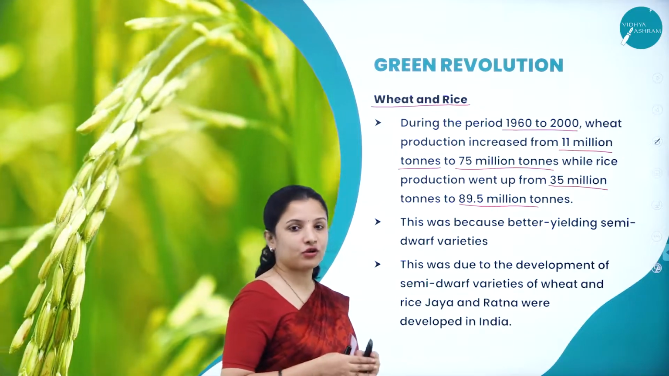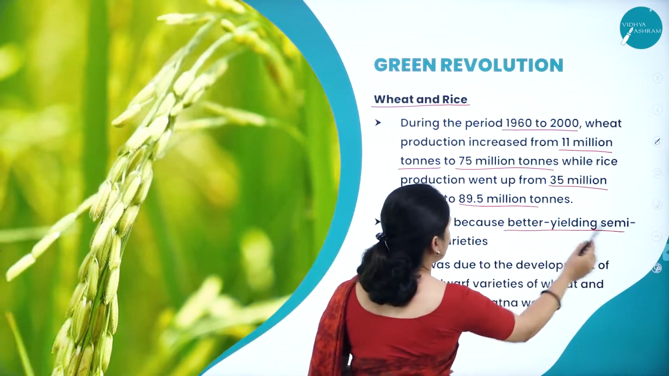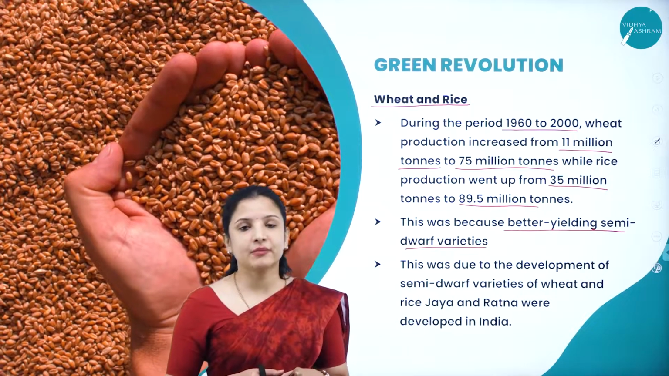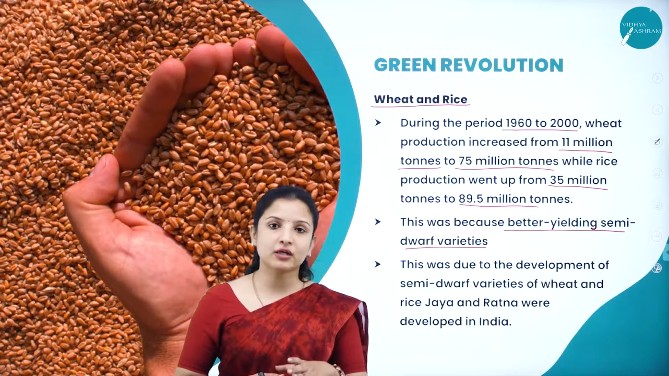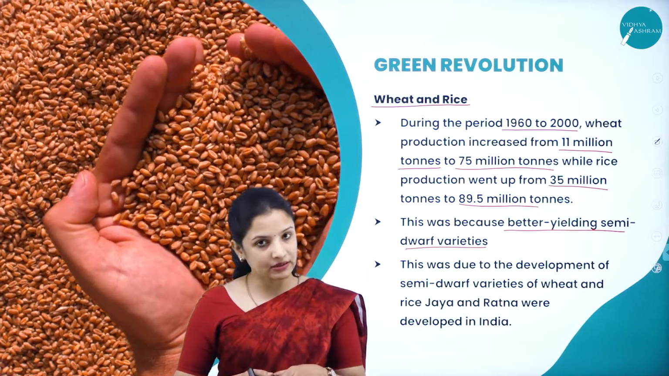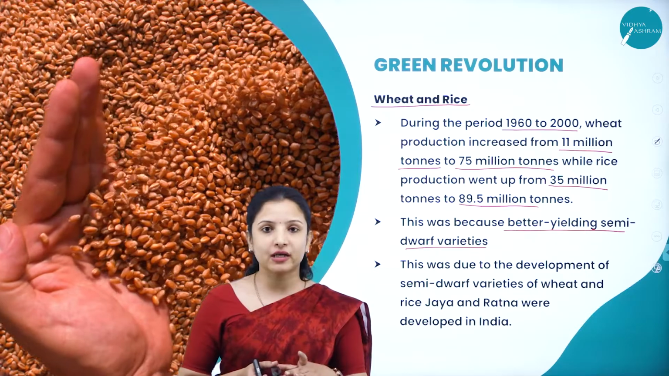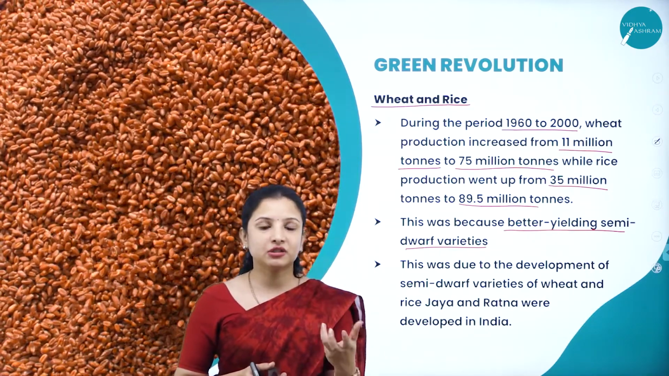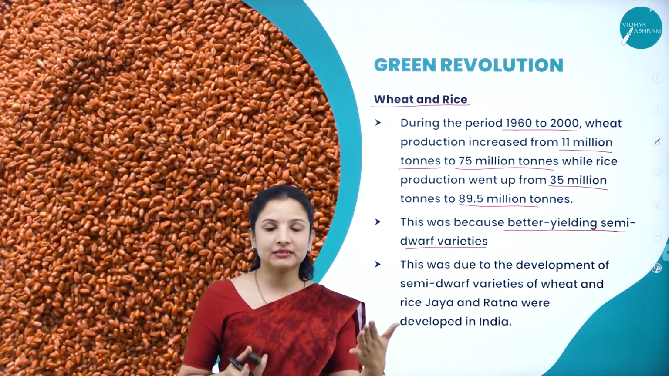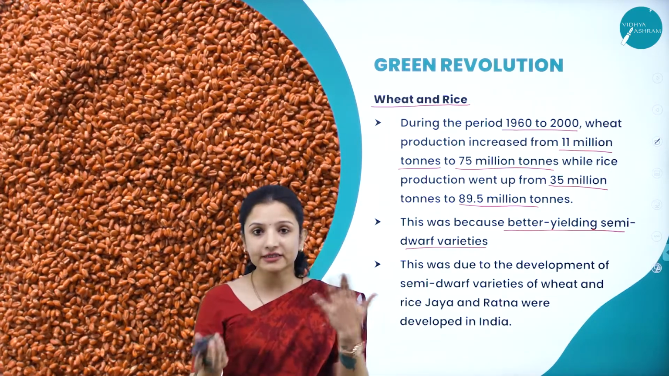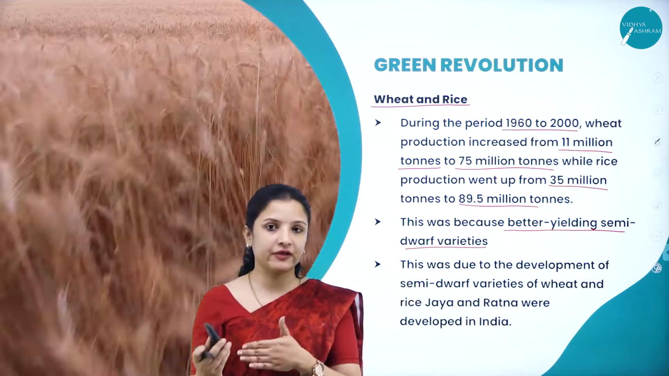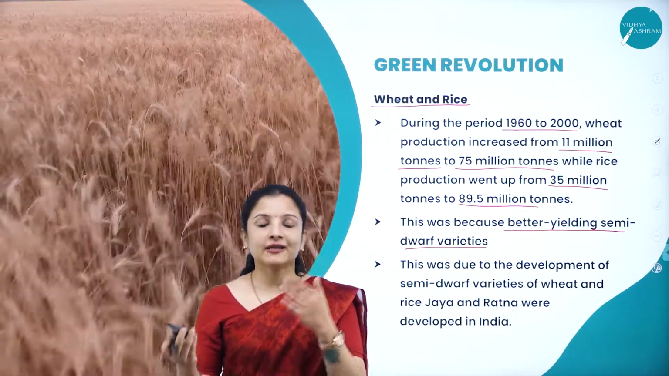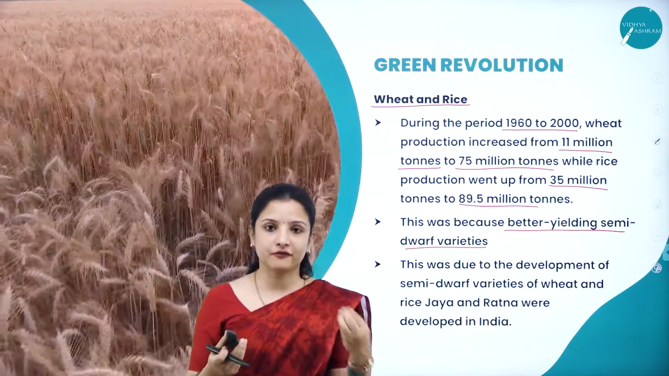And mainly this was because of the better yielding semi-dwarf varieties of rice. So they developed better yielding semi-dwarf varieties of rice. Usually what happens is, whenever we notice in the rice fields, if we grow a rice variety which is of a taller variety, sometimes in the winter season, or in the rainy season, because of the wind currents, the rice would fall on the ground, and that will actually incur a huge loss to the farmers, right?